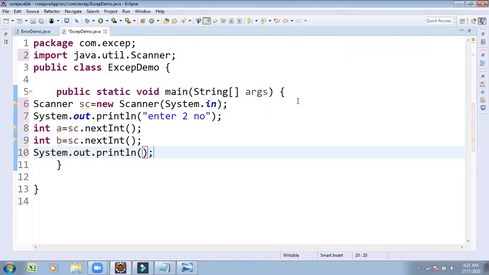After taking the two numbers, I try to perform arithmetic operations. System.out.println, sum is equal to, without using a third variable, directly calculating a plus b.